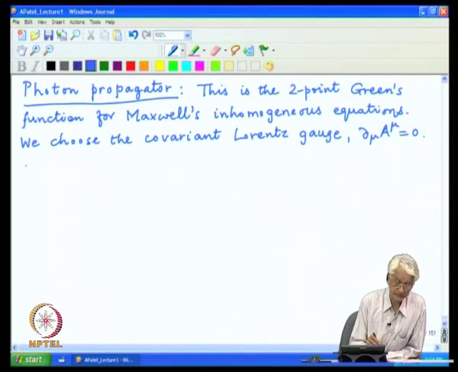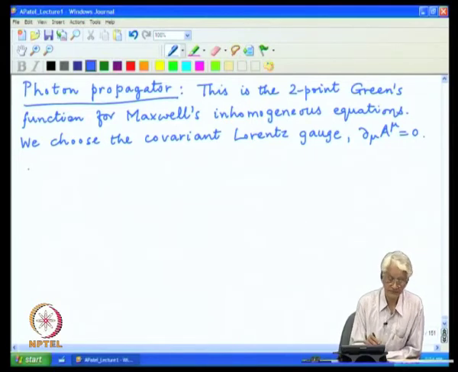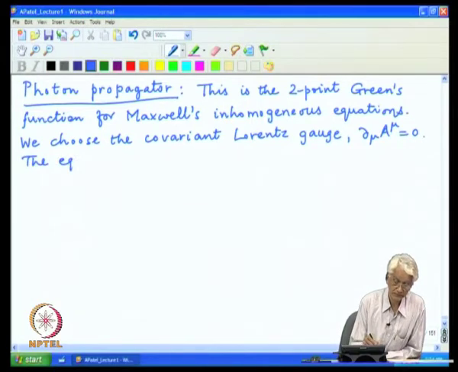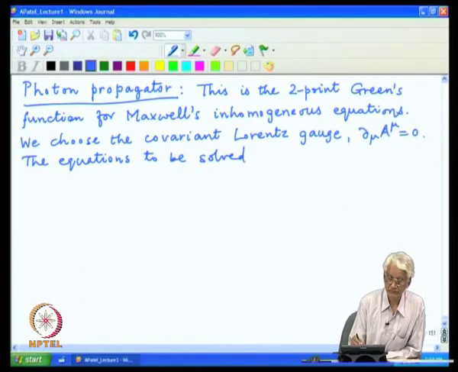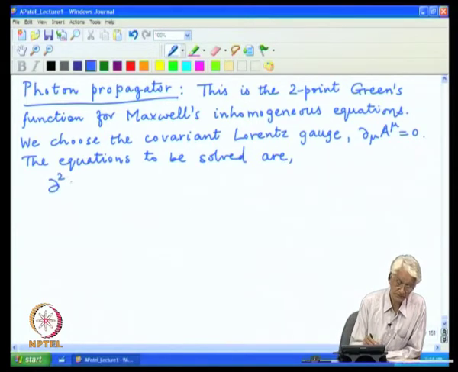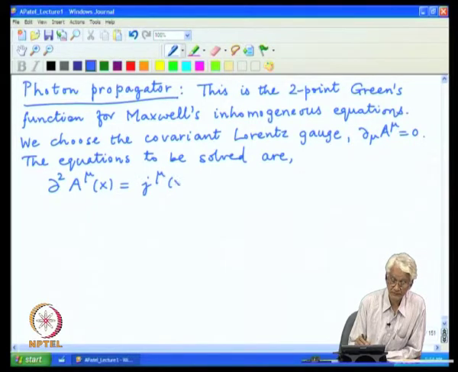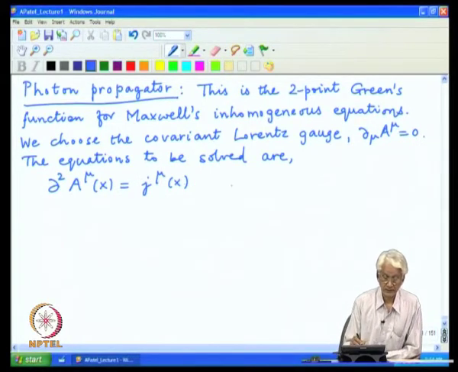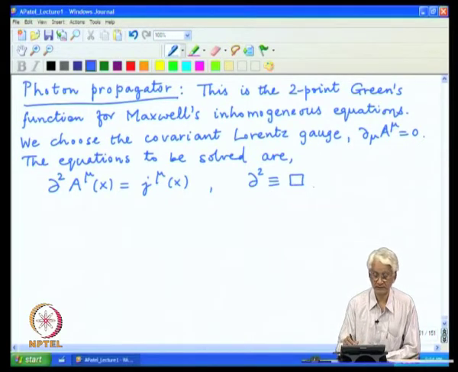So, the Maxwell's equations in this Lorentz gauge become, and many times this operator del square is also denoted by this symbol box.